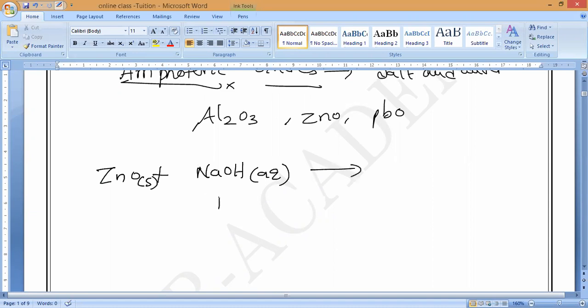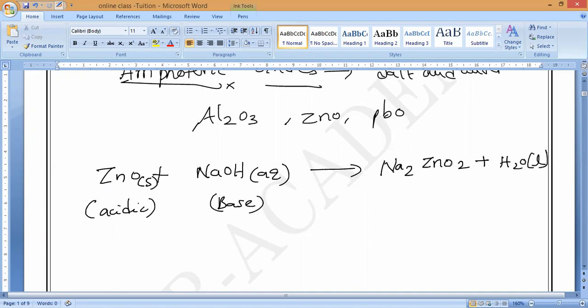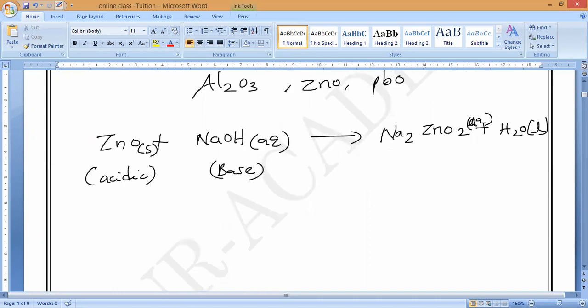In this situation, ZnO is acting like an acid, acidic in nature. It forms the respective salt, sodium zincate, Na2ZnO2, plus water. The state of sodium zincate is aqueous. This is what we have been studying till here.